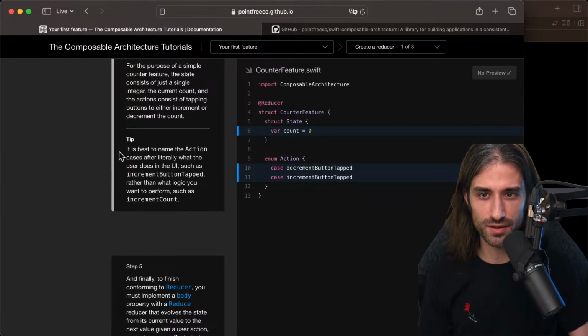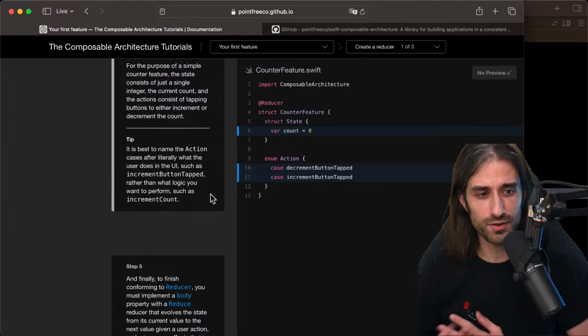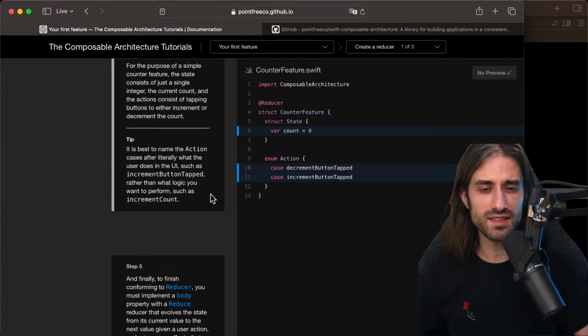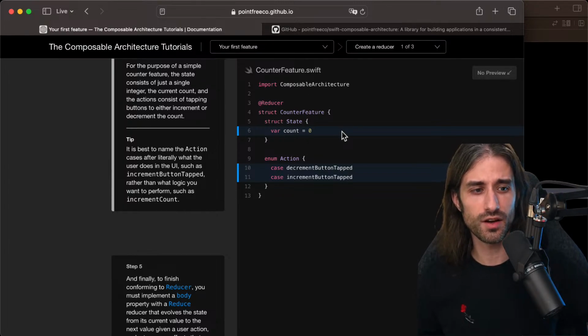We have some things regarding the naming in the tip. It is best to name the action cases after literally what the user does in the UI, such as increment button tapped, rather than what logic you want to perform, such as increment count. That's very interesting. Personally, if I hadn't seen it, I would have gone the other way, but I guess it makes sense, because if you call it increment count, maybe first it can become very confusing, because let's imagine that you need to update more than one property in the state. Are you going to list all of them?